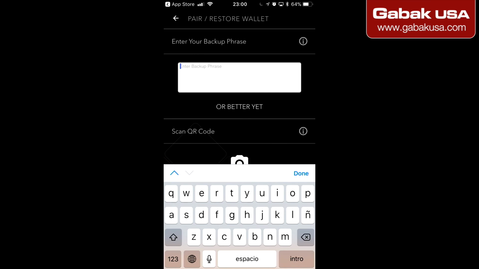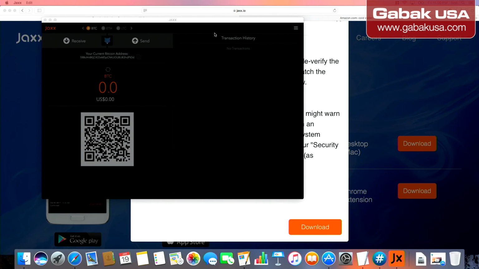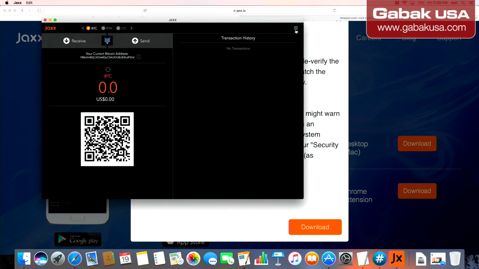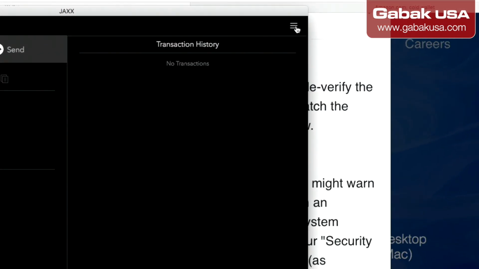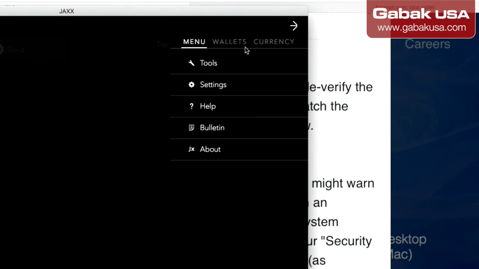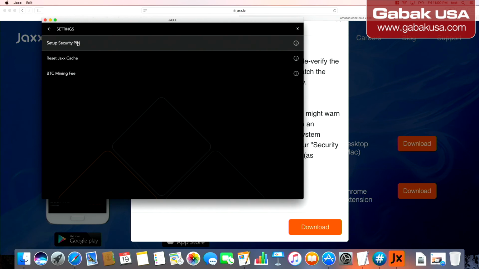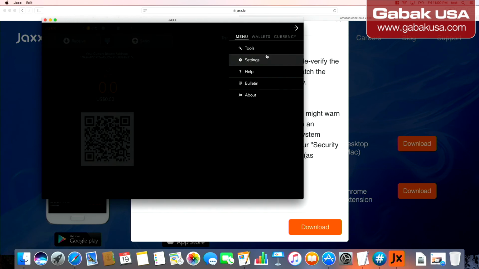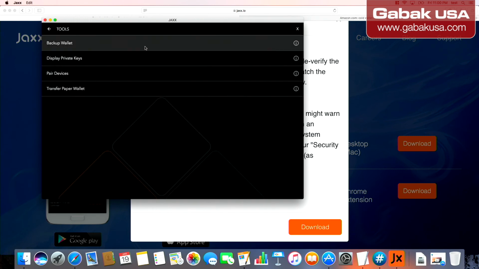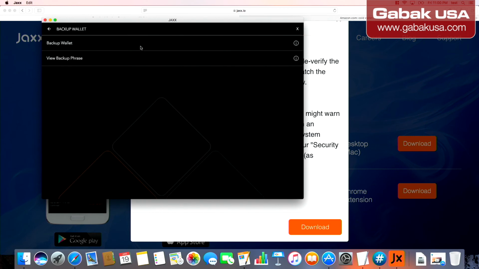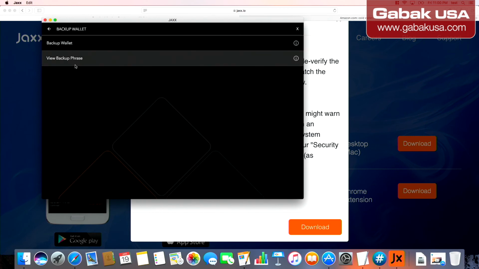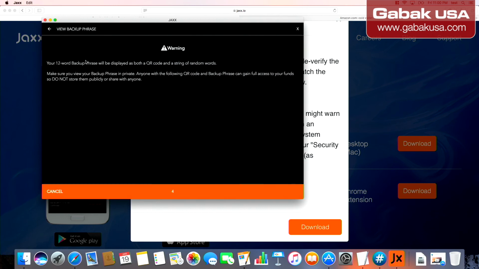So let's go back to the app. Let's go here, and on this side I'm going to show you this option. Here you have all the menus, and I think it's in settings. If it's not there, we go elsewhere. In this case, I think it's where it says tools, wallet, backup wallet. Great. Here you will see view backup phrases. Great. So now it's a countdown.